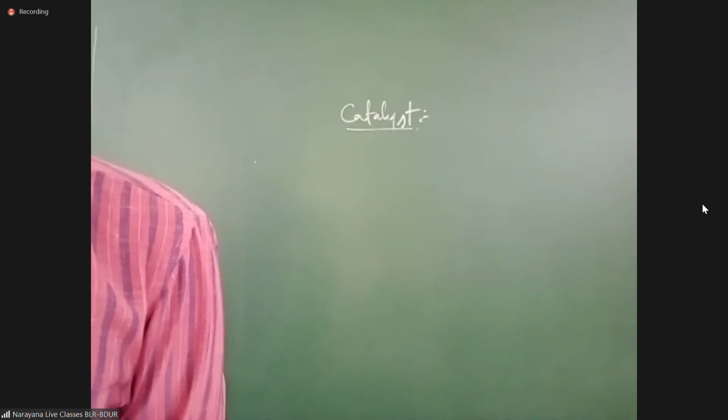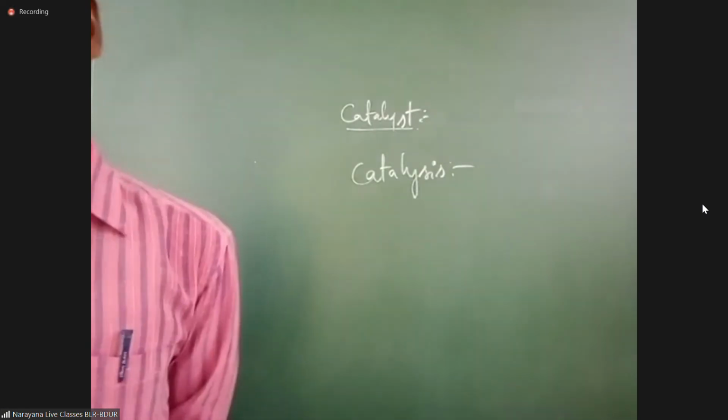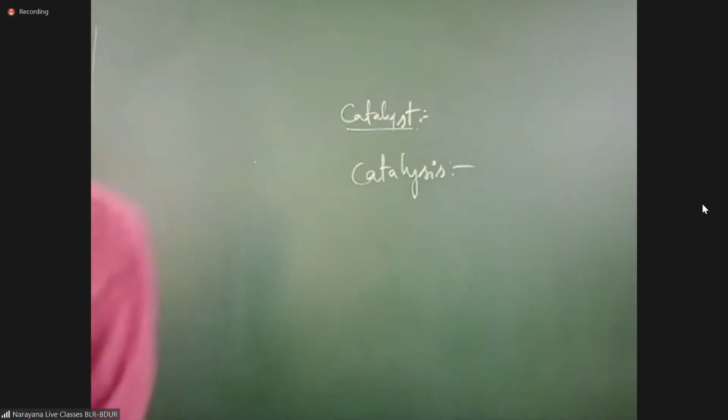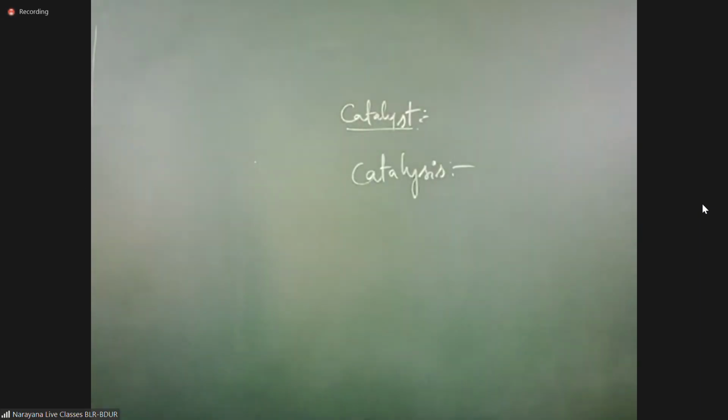Is the definition clear to everyone? Spelling of catalysis is on the board: catalysis.